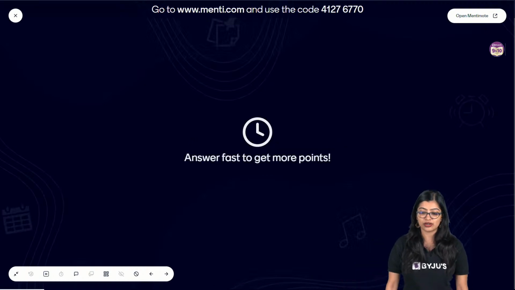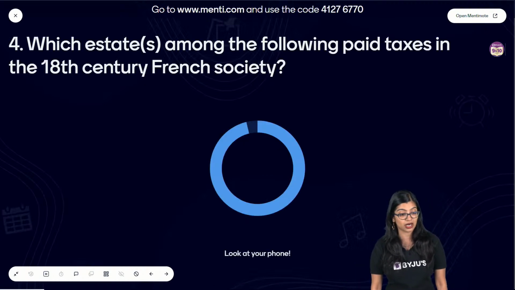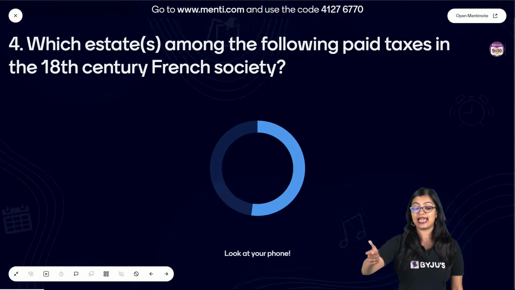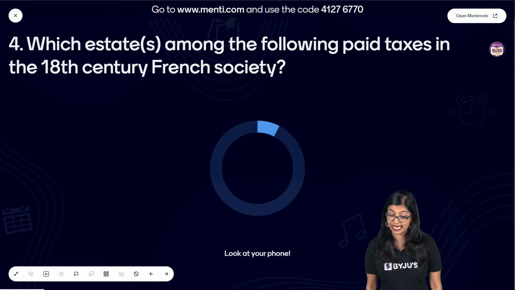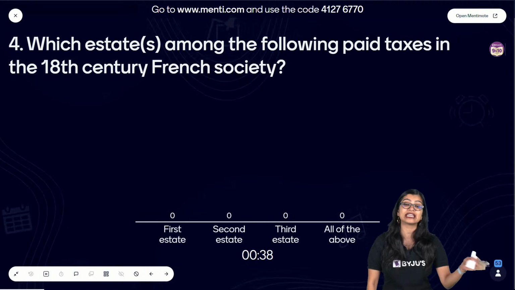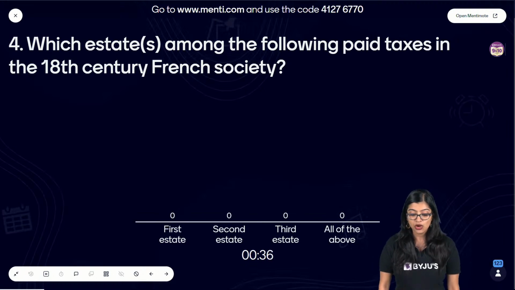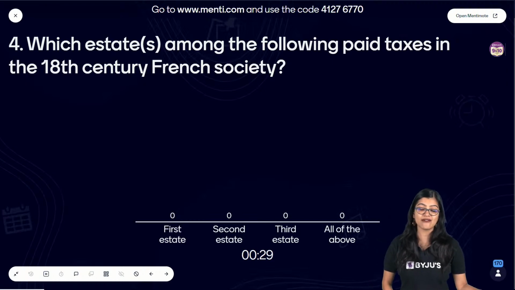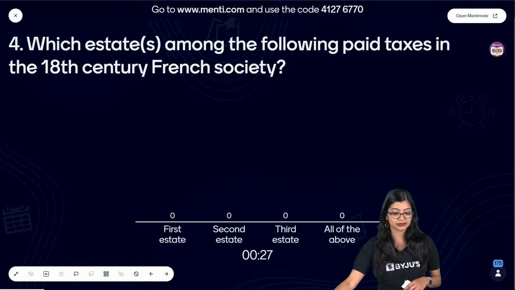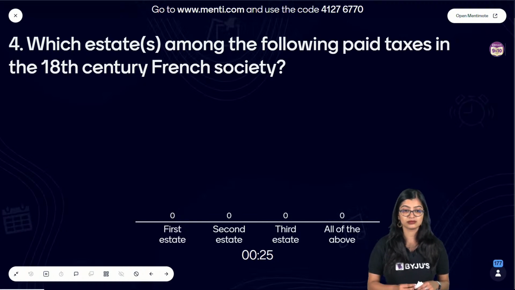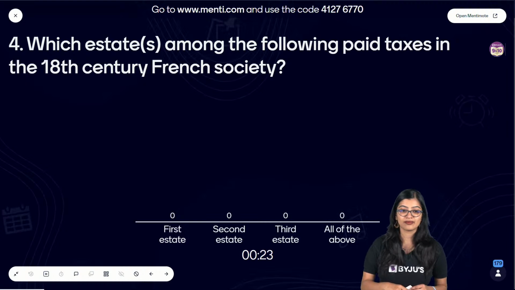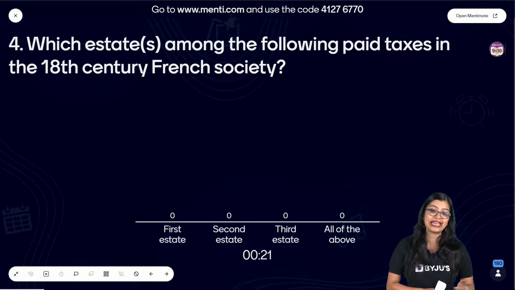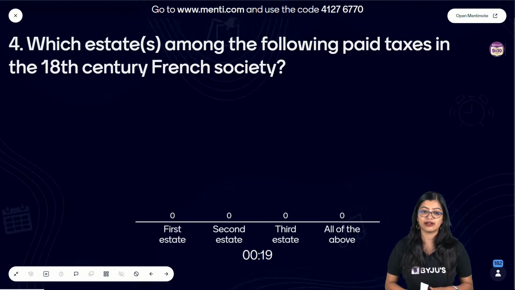Now having a look, let's have a look at question number 4. Which estate or estates among the following paid taxes in 18th century French society? Was it the first estate, second estate, third estate, or all of the above? Pranya, I have already told you. This is a very easy peasy question.